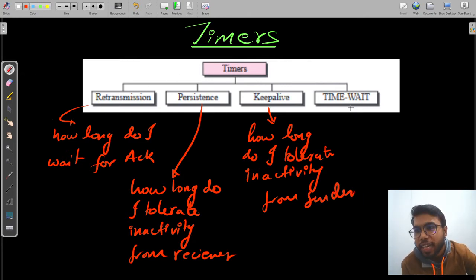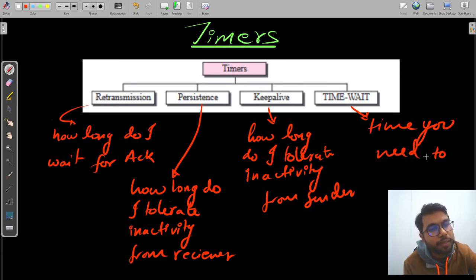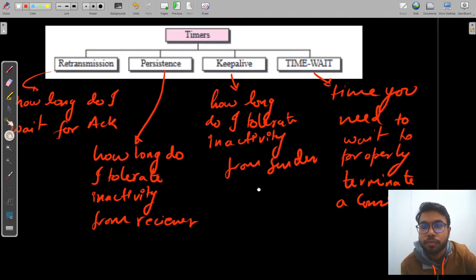And then time and wait is basically the time you need to wait to properly terminate a connection.